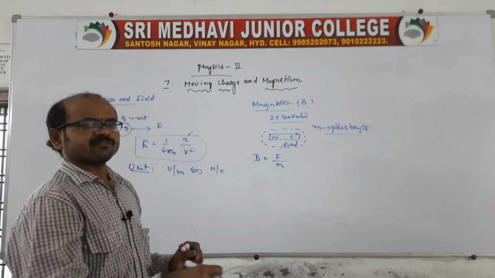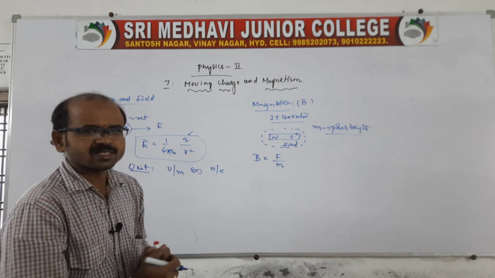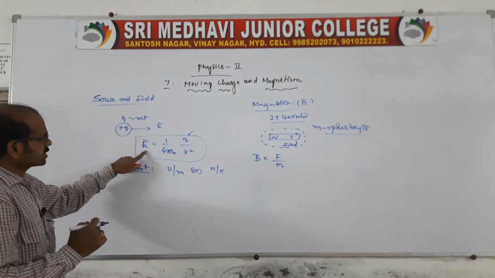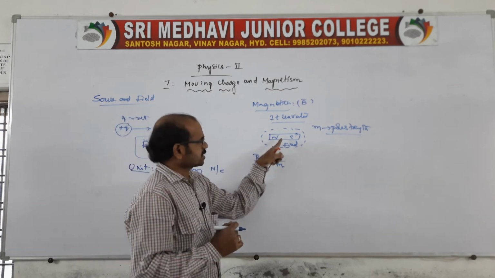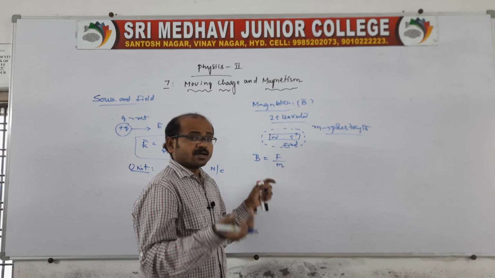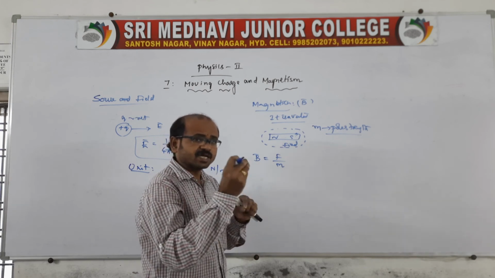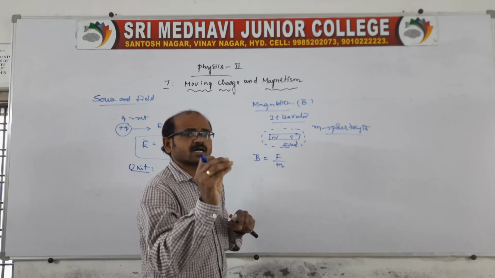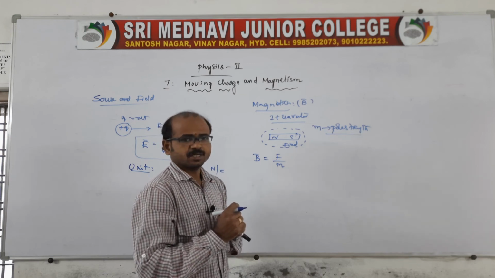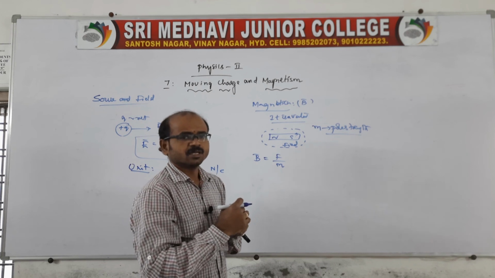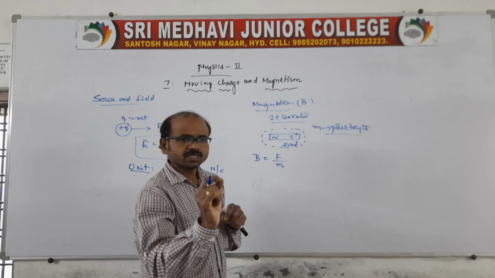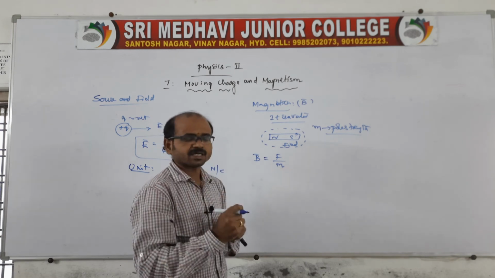Not only that, if a charge is moving, of course, a moving charge also creates the field. Which field? Magnetic field as well as electric field. If a charge is at rest, that creates the electric field. If a magnet is there, it creates a magnetic field. A magnetic body creates a magnetic field. The moving charge also creates electric and magnetic fields, which are perpendicular to each other. That is what we call source and field. The source is the moving charge, therefore a moving charge creates both electric and magnetic fields.